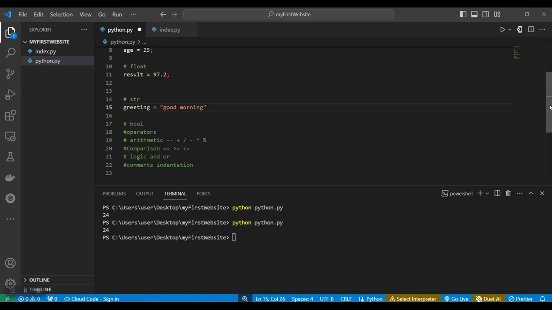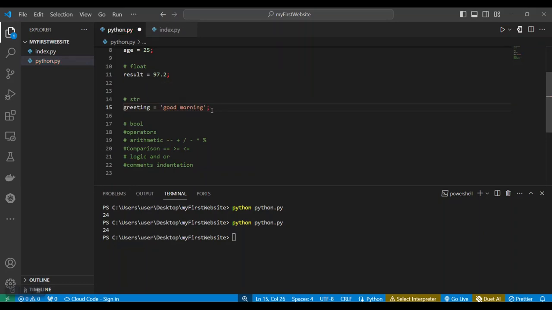So as you can see, the difference between string and numbers like integers and float is that strings are enclosed in quotation marks. It can be double quotation marks or single quotation marks.